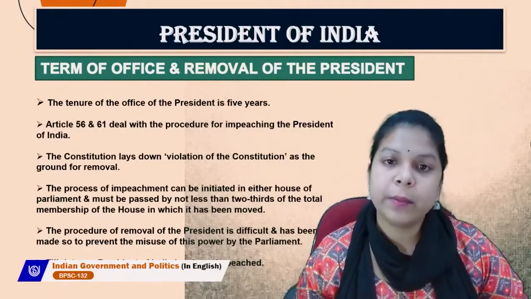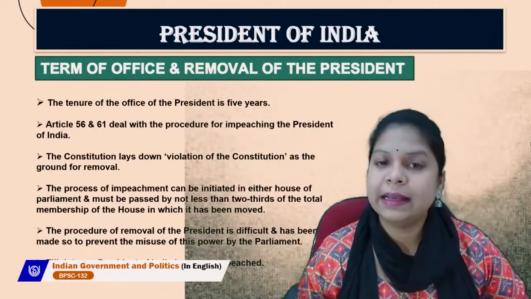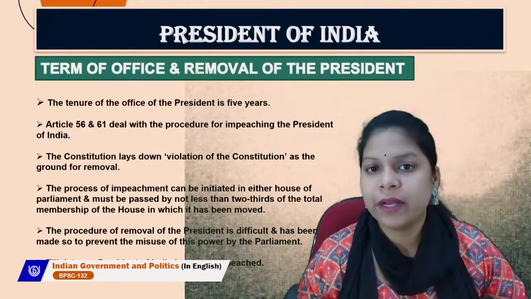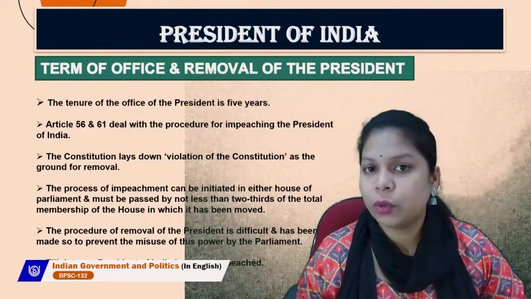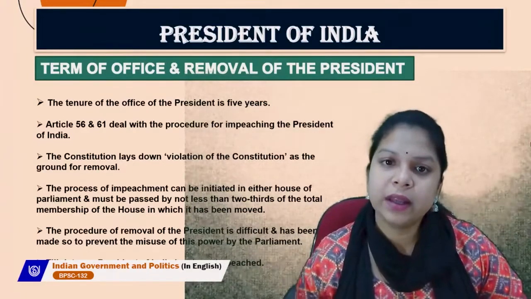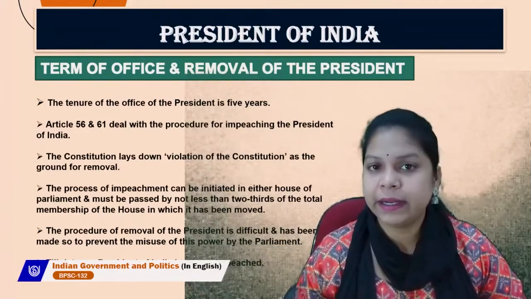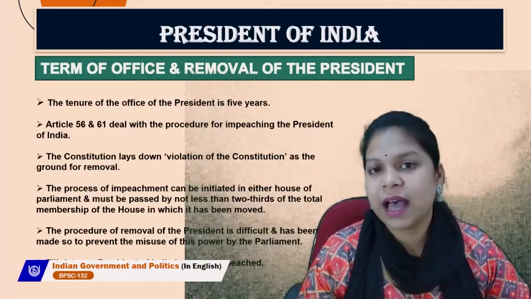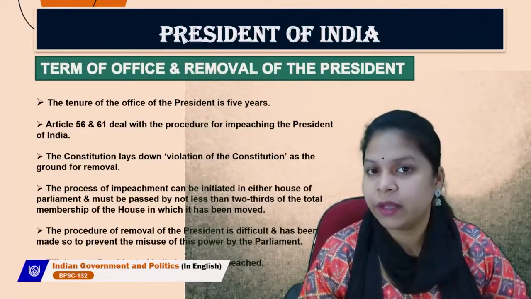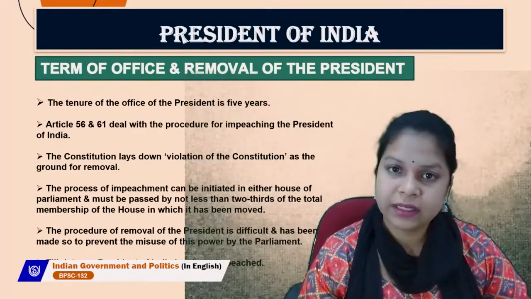Also remember that we inherited this parliamentary form of government from Britain because we were colonized under the British colonial government, whereas many other countries have a presidential form of government where the president is the head of the state.